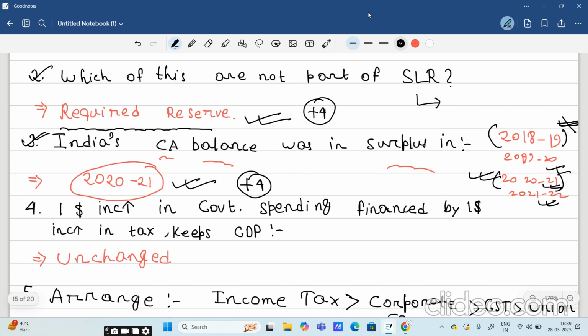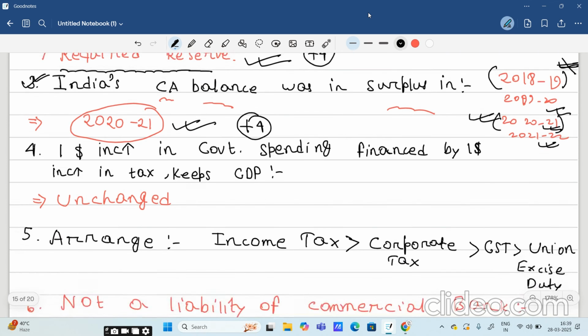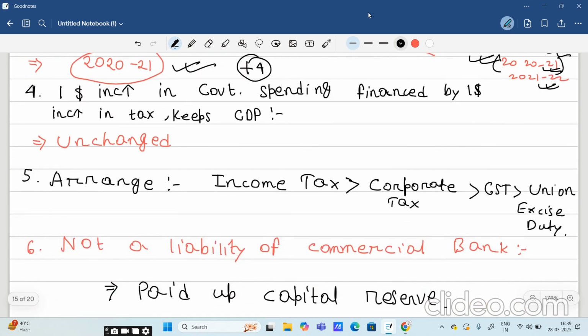Next question. A $1 increase in government spending financed by a $1 increase in tax keeps the GDP unchanged. This is the concept of balanced budget multiplier. That question is arising from the part of balanced budget multiplier, that if you increase $1 spending and that is financed by $1 tax, then your GDP will not change, equilibrium GDP will not change.